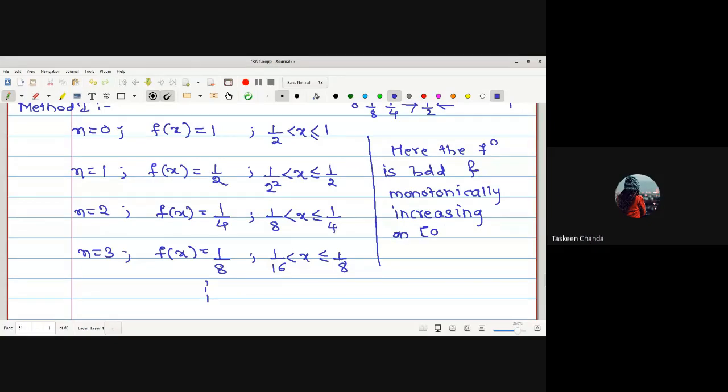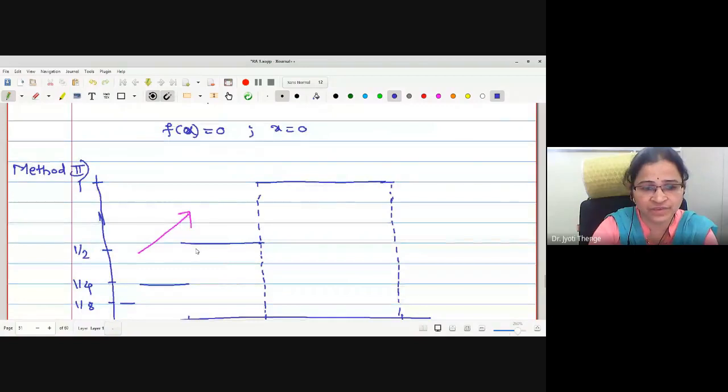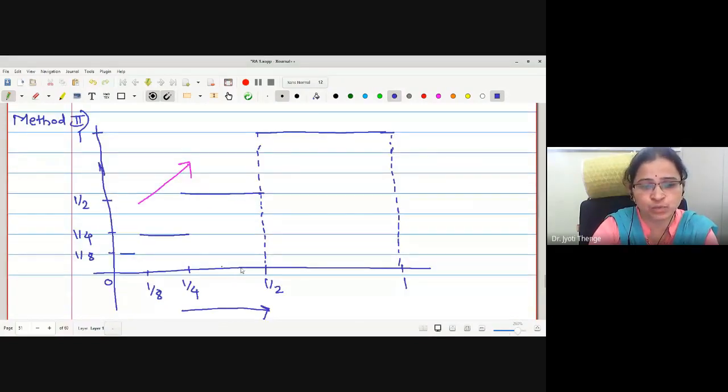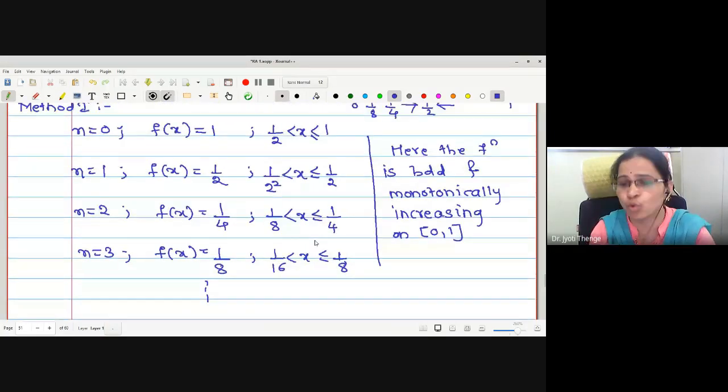At some portion of the graph we are getting the values to be equal. If I take any 2 points in the interval 1 by 4 to 1 by 2, the function values are the same. Therefore, the function is monotonically increasing on the closed interval. Hence, f is integrable.